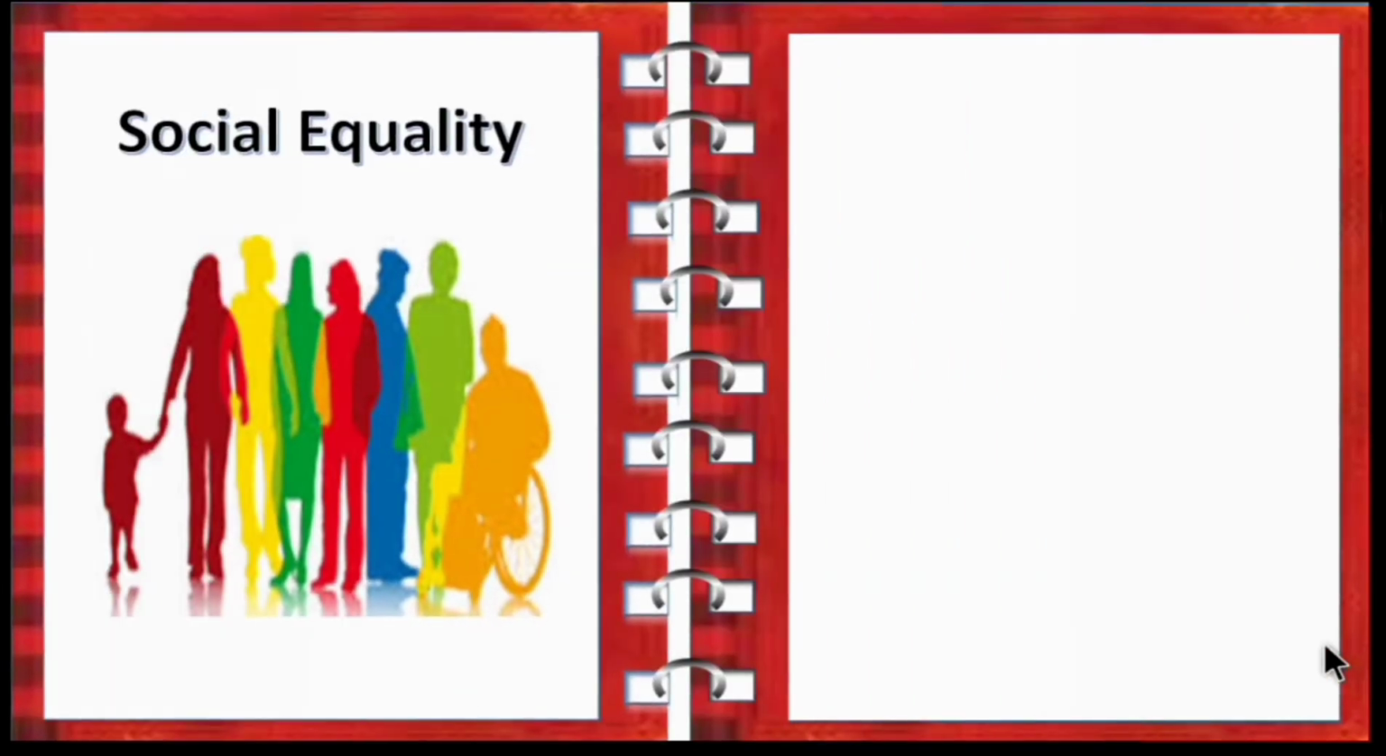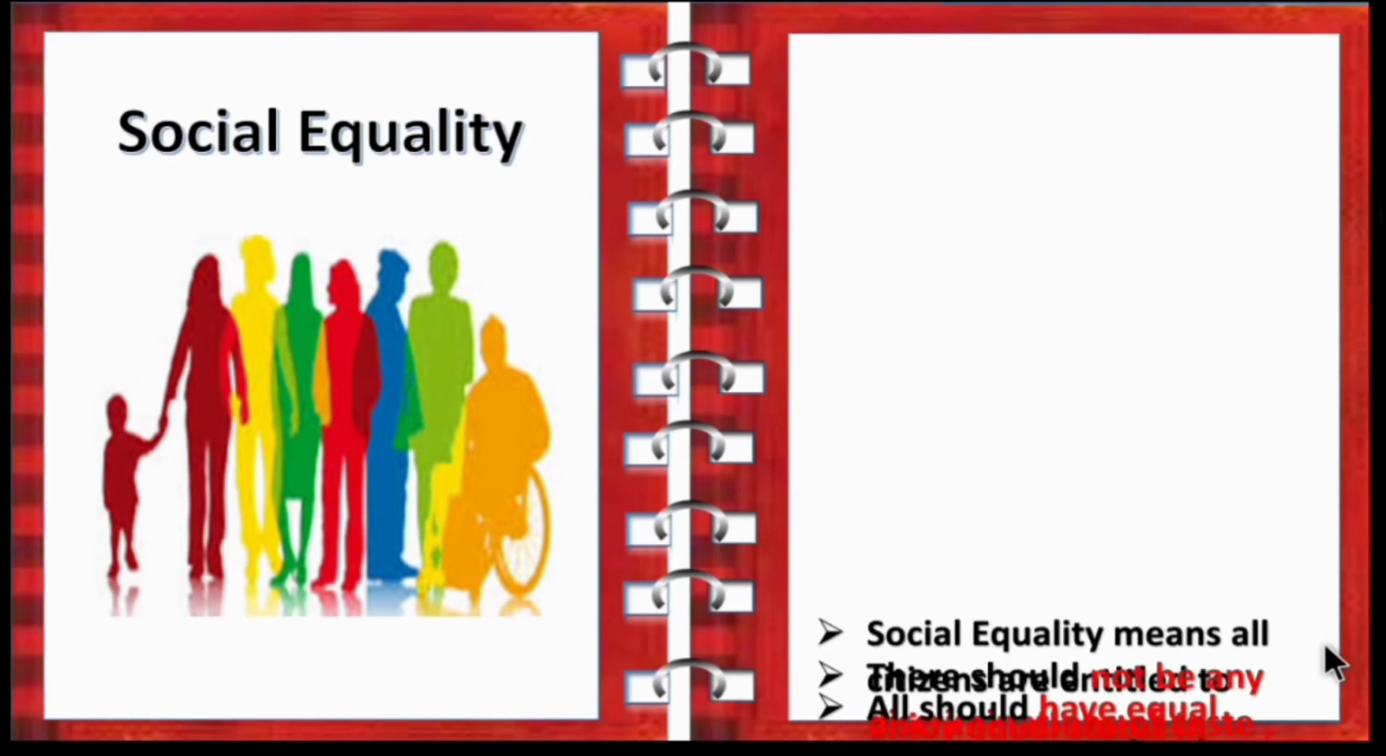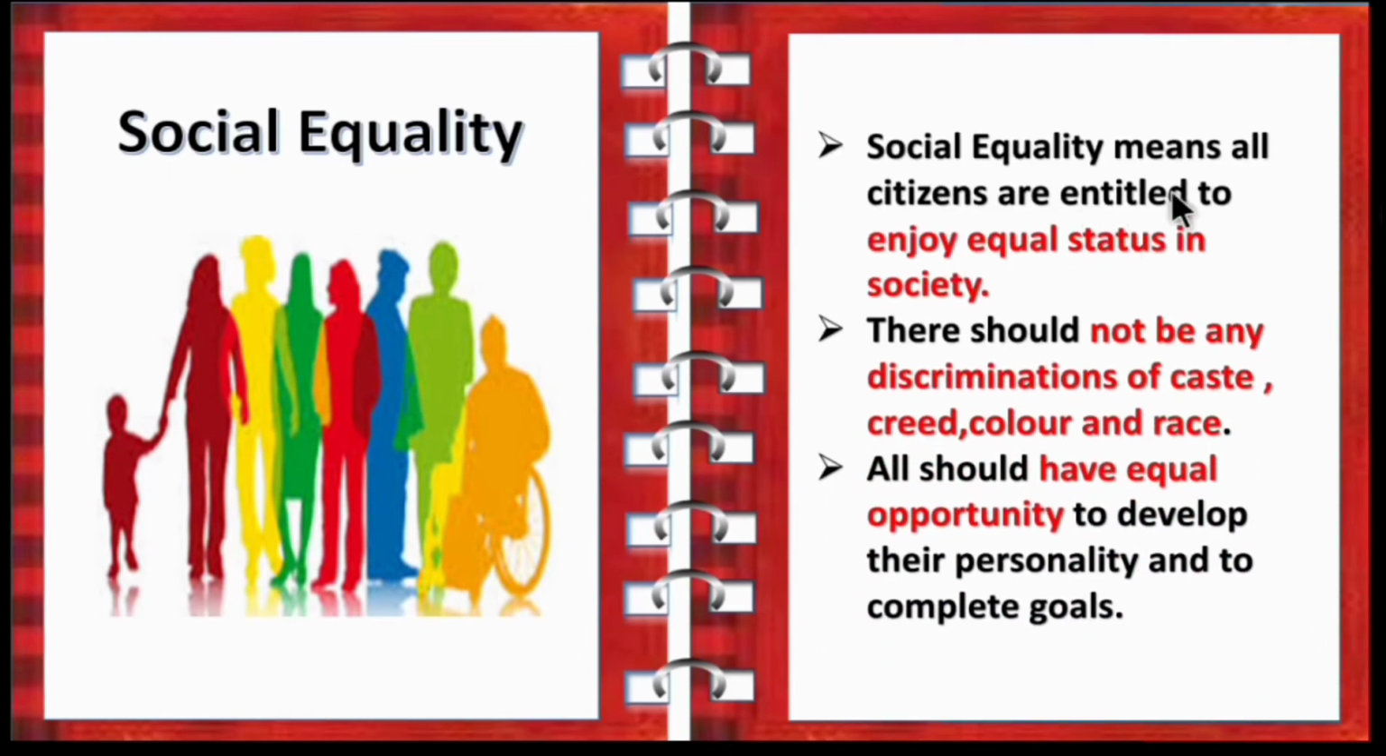So first one is social equality. What is social equality? Social equality means all citizens are entitled to enjoy equal status in the society. So in the society, every citizen is equal. There should not be any discrimination of caste, creed, color and race. Discrimination means treating them in a different manner. So there should not be any discrimination. And all should have equal opportunity to develop their personality and to complete their goals.